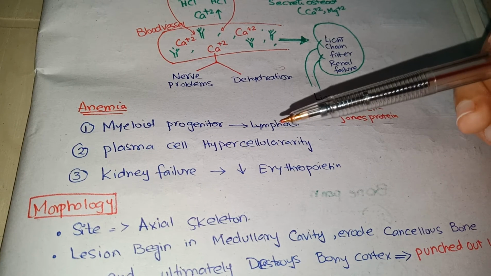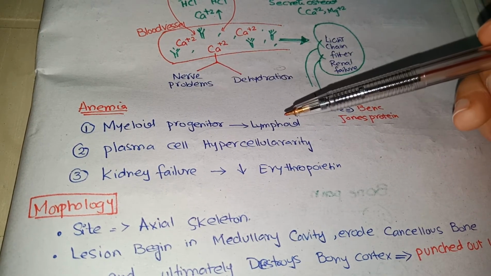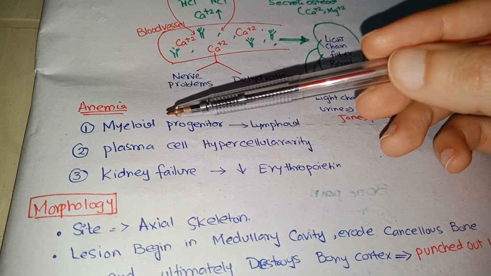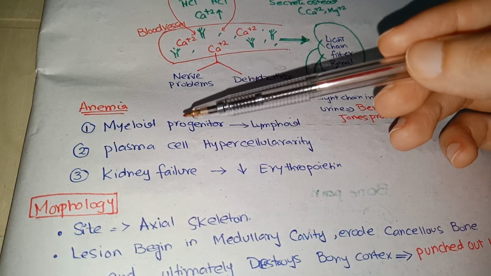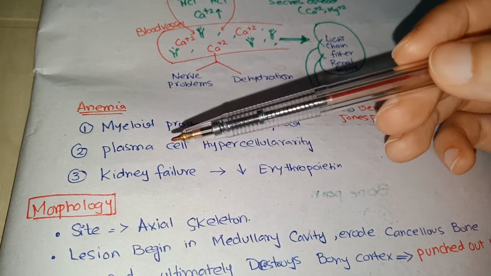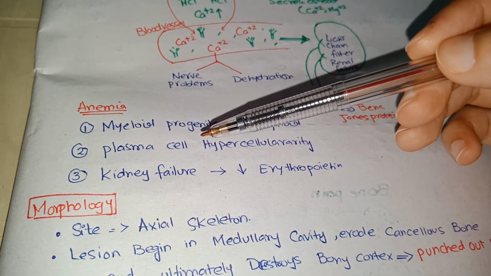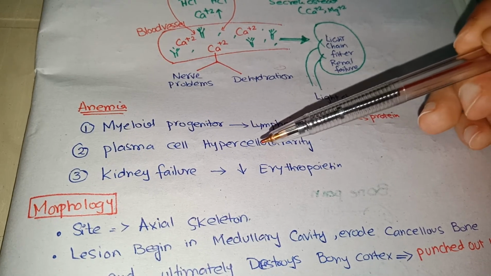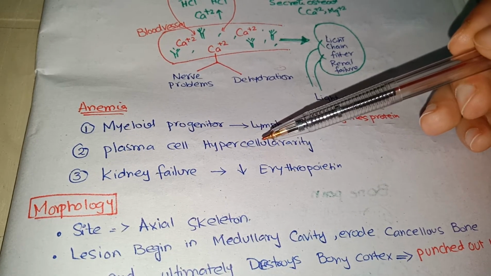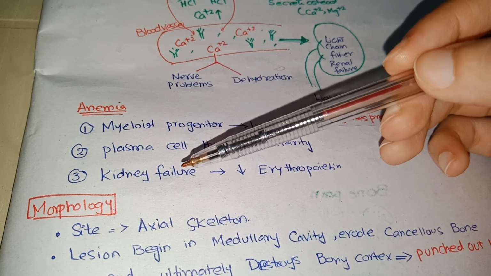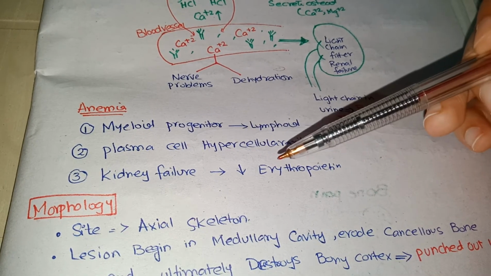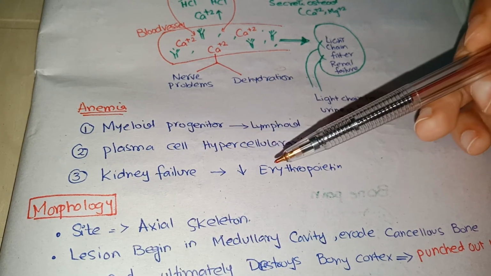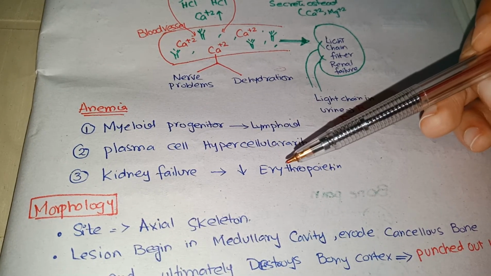So myeloid progenitors will be replaced by lymphoid progenitors. As a result, WBCs, RBCs and platelets will be suppressed. Secondly, plasma cells are now more than 30%, so plasma cell hypercellularity will be high, and they suppress the normal erythroid progenitors. And third one, kidney failure. The kidney releases erythropoietin; when the kidney undergoes failure, there is no production of erythropoietin, and it causes anemia.